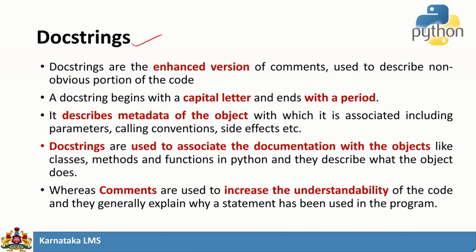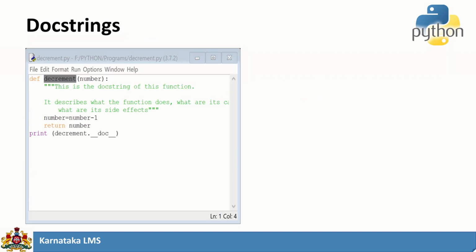These comments can be printed. It is not only used for increasing the understandability or readability of the code, but these doc strings can also be printed. So consider this example. Here I am just defining a function. Though we have not seen how to define a function, you just have an idea. This is the beginning of the function and this is the end of the function. Inside this I am going to give a particular multi-line comment, but if you note, this multi-line comment starts with an uppercase letter and it ends with a dot.